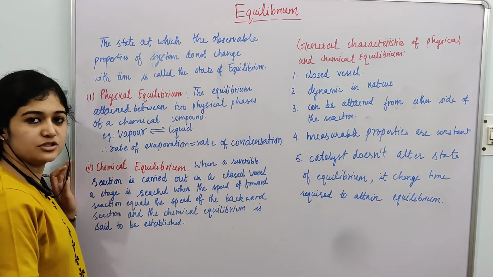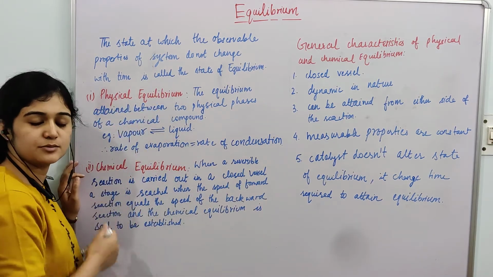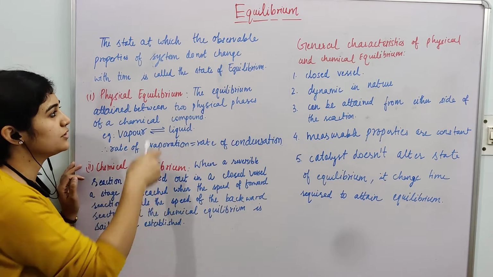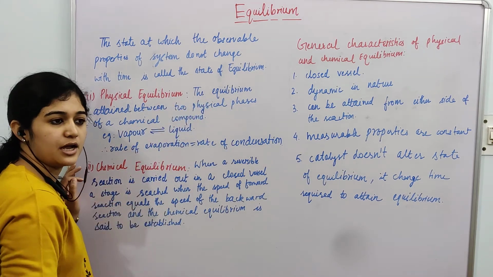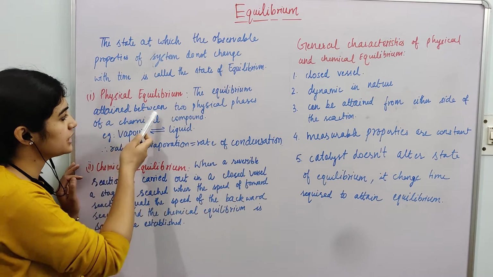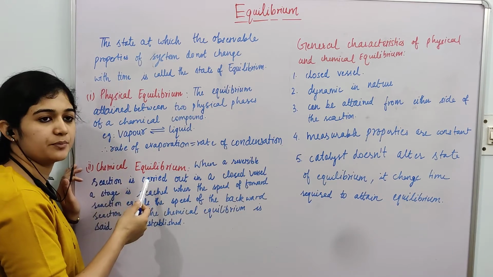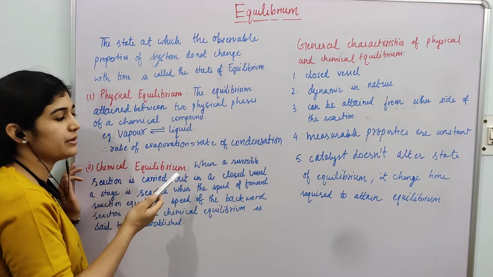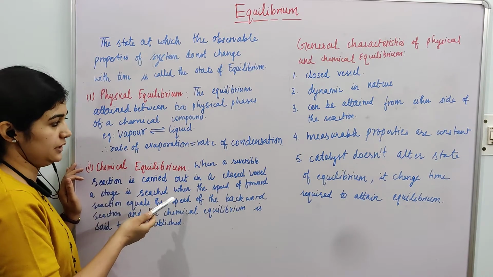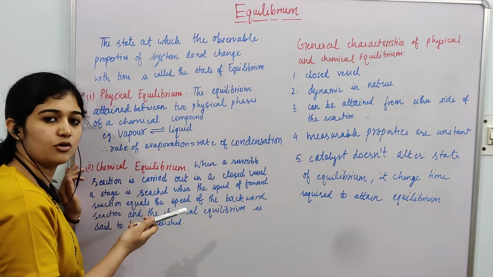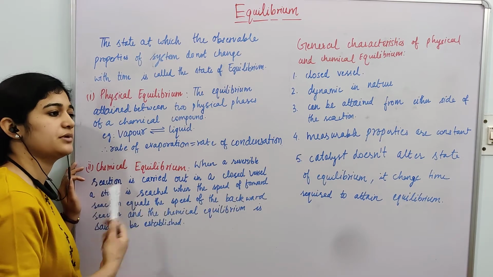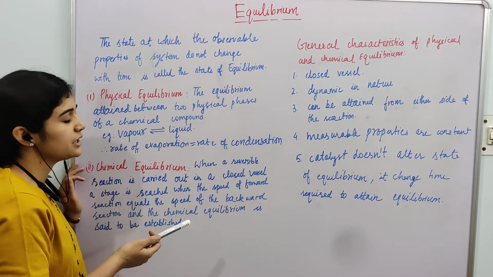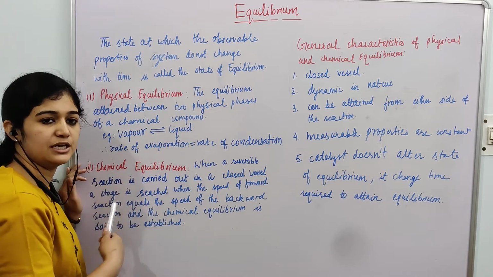The state at which the observable properties of a system do not change with time is called the state of equilibrium. And there are two types of equilibrium: physical equilibrium and chemical equilibrium. Physical equilibrium is attained between two phases of any chemical compound. For example, when you evaporate water in a closed vessel, after some time, there is an equilibrium condition attained between the vapor phase and the liquid phase.